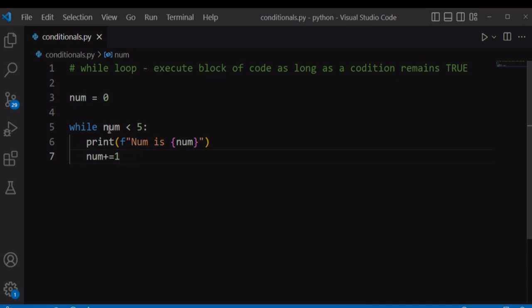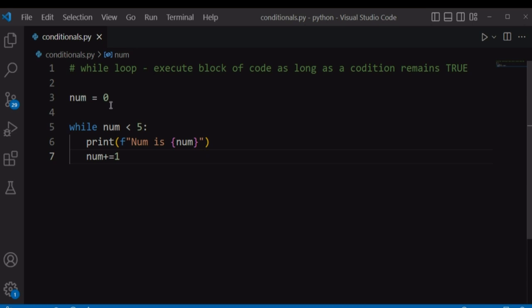increment it by 1. After it has incremented 2 by 1, num becomes 3, so it will check whether our num is still less than 5. So our num is 3 this time. 3 is less than 5, so it will evaluate to true, print it to the screen, and increment it by 1. Num becomes 4 this time. 4 is less than 5, print it to the screen, increment it by 1.